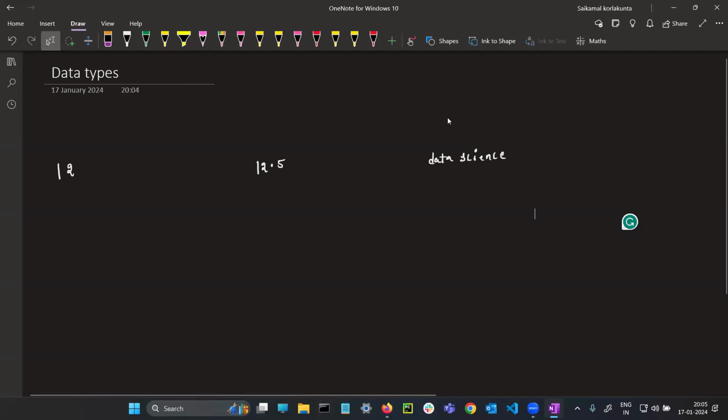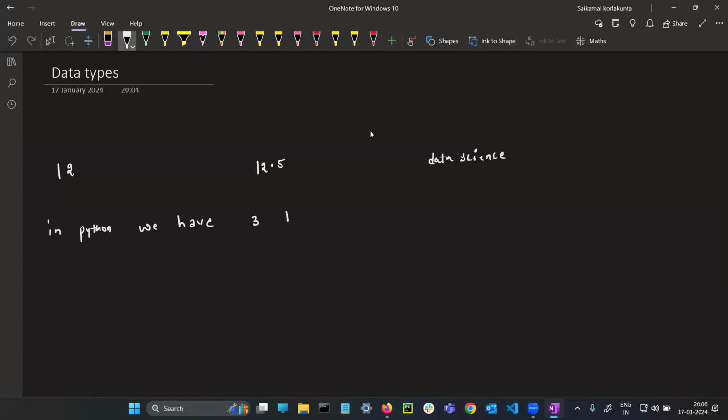So according to the Python programming language, I'm writing here in Python. I will write the shortcuts, not all the theoretical stuff, because everything will be available in the PPT as well. So the main points I will write. In Python, we have three data types. What are the three data types, sir? I will tell you what is the meaning of a data type, everything.